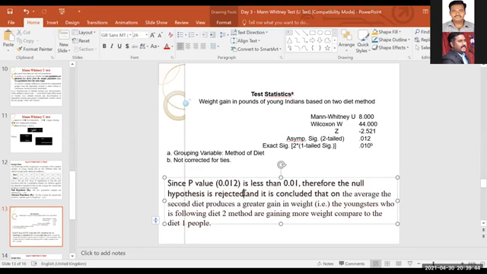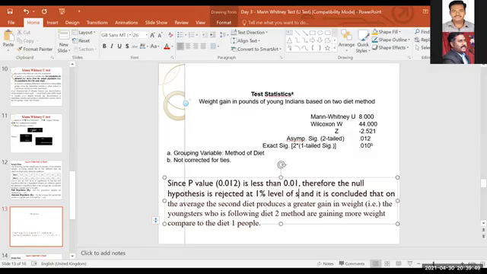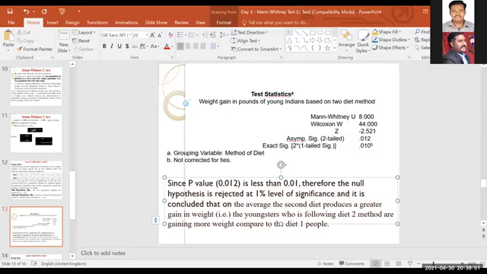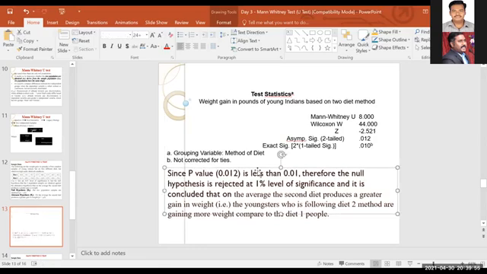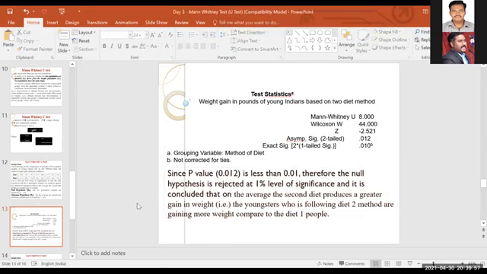You can add one more thing also, at 1% level of significance, and it is concluded that on the average, the second diet produces a greater gain in weight. That means the youngsters following diet 2 are gaining more and more weight. They're getting benefited compared to diet 1. Like that also you can conclude.